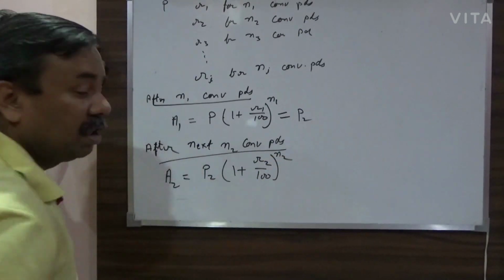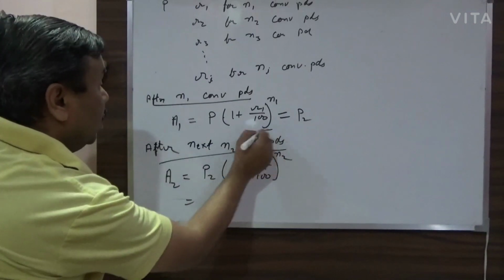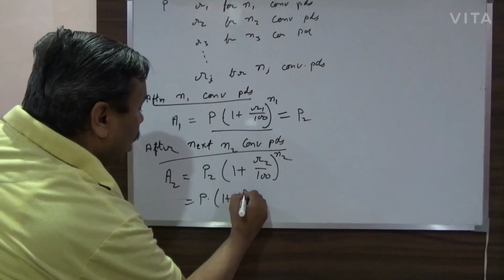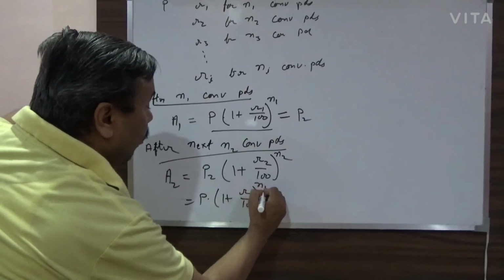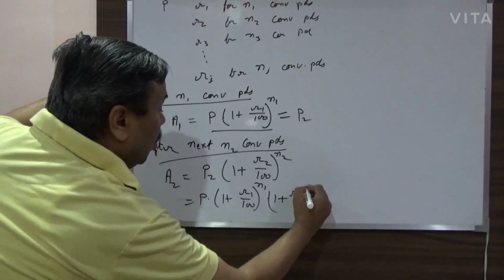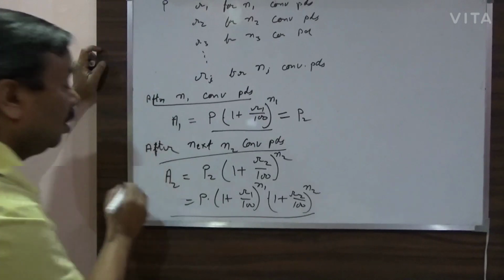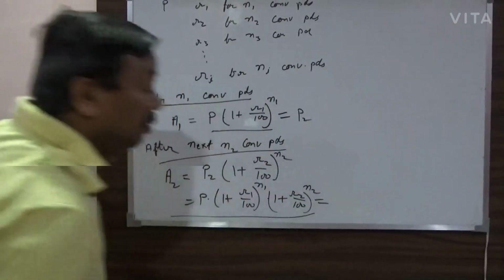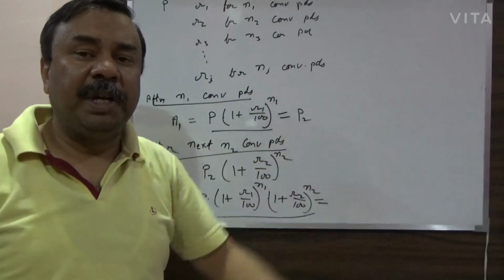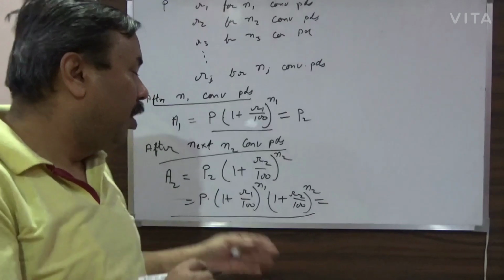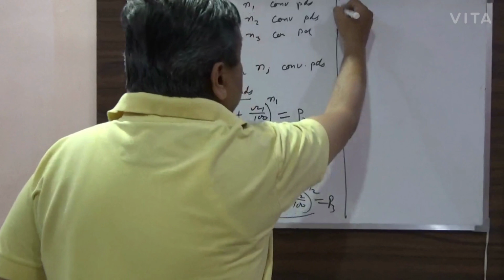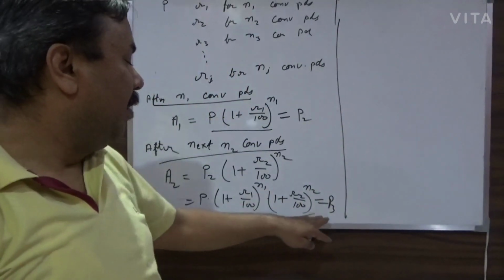And if I replace P2 by this value, this will become P multiplied by 1 plus R1 by 100 power N1 multiplied by 1 plus R2 by 100 power N2. Okay, and this will become the principal for the next period. So let's take it as P3.